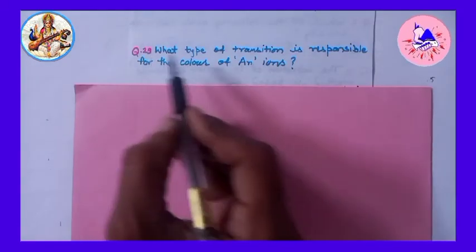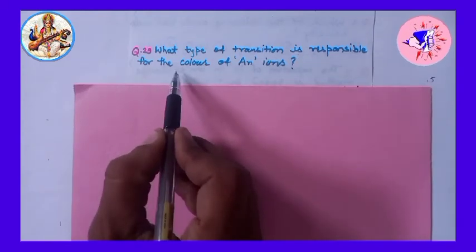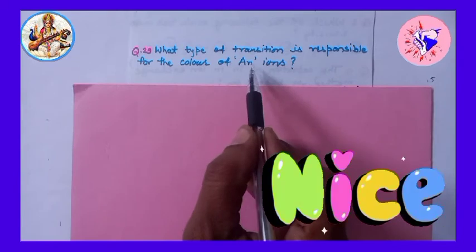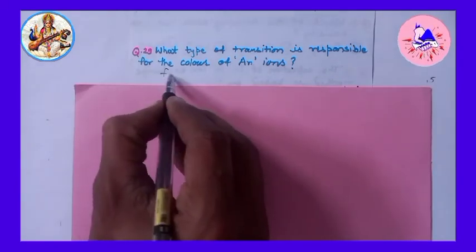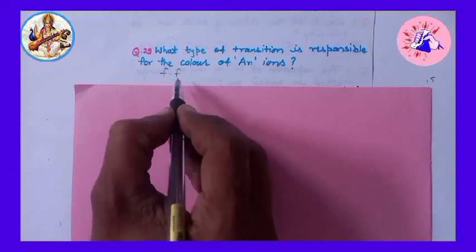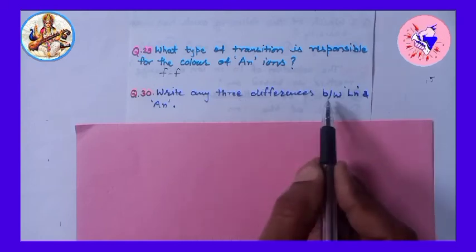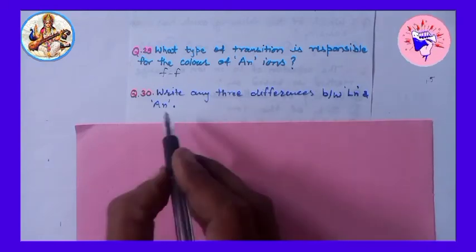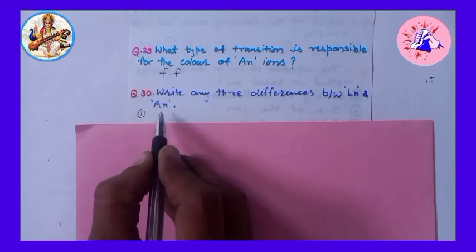Next, 29. What type of transition is responsible for the color of actinide ions? Answer will be f-f transition. Next, 30. Write any three differences between lanthanides and actinides. Answer will be point number 1.